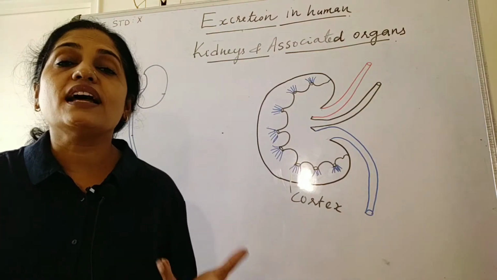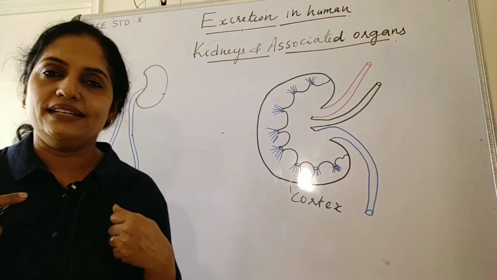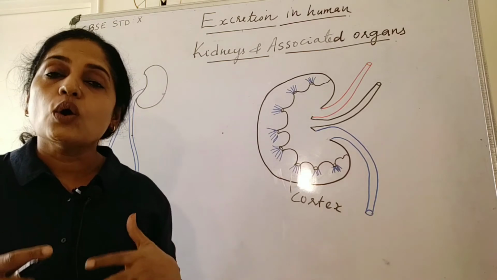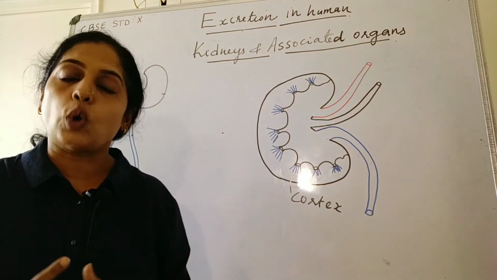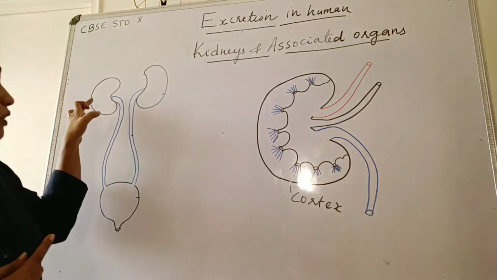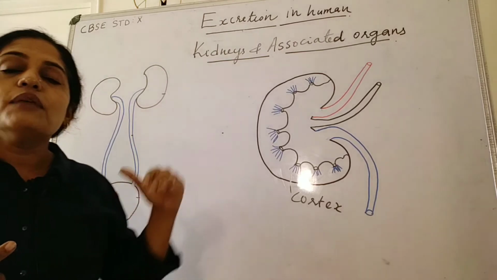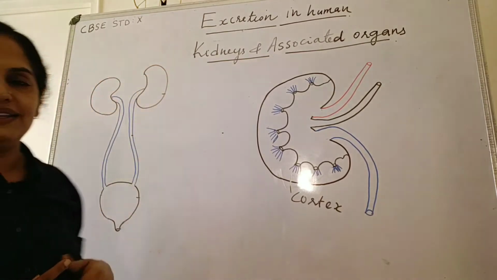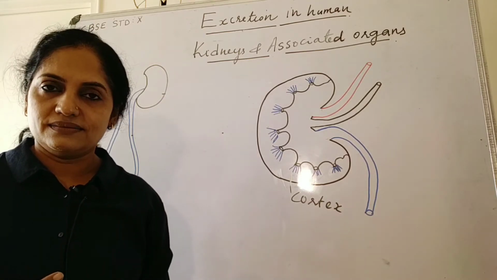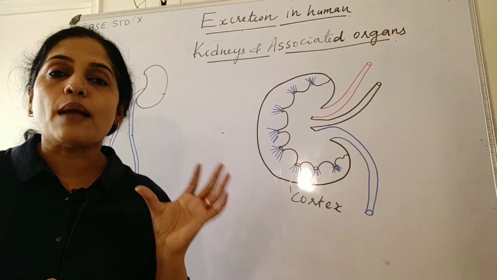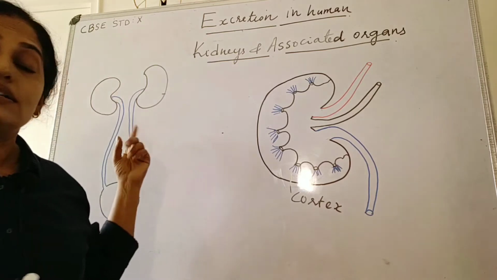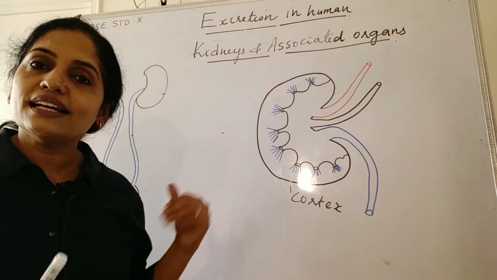How do they look and where are they located in our body? These kidneys are bean-shaped structures. They are situated on either side of our vertebral column in the abdominal cavity. And then you can see our right kidney sits a bit lower than the left kidney. Why? It is due to the size and location of the liver. Liver is situated just above our right kidney.